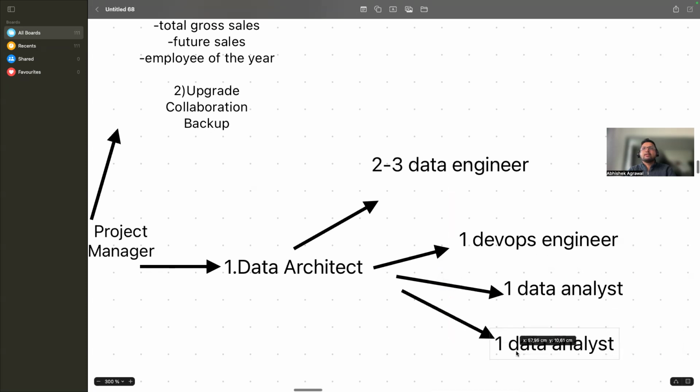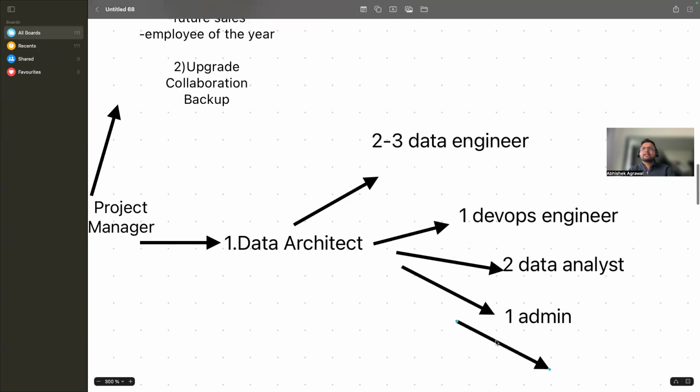That is what he will tell, I need one admin. Or suppose two data analysts, one admin. And I need one data scientist, I need one data scientist.